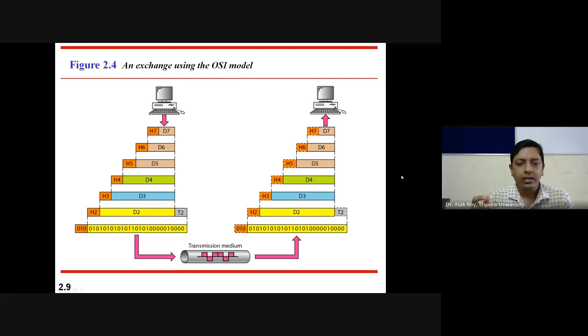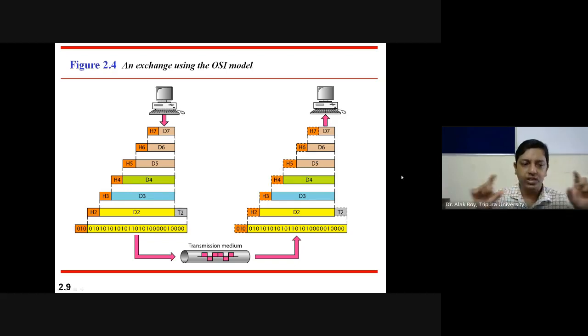See, then at D2 it adds its H2 header and trailer T2, okay, and this is now considered as bits, which are converted into a bit stream in the last, final layer, and that bit stream is added with its own header, which is considered as H1, whose binary conversion is 0, 1, 0.